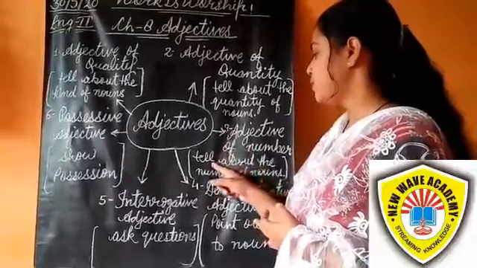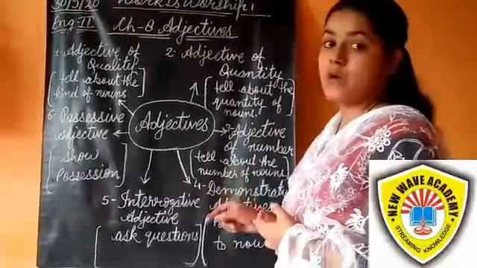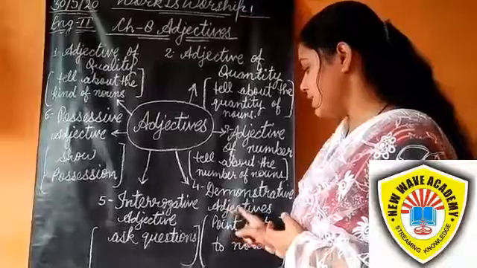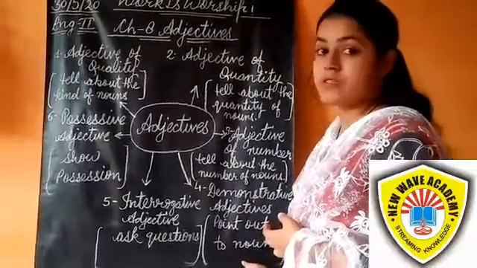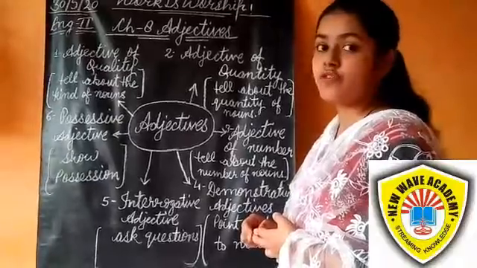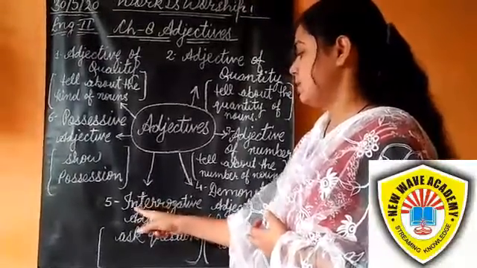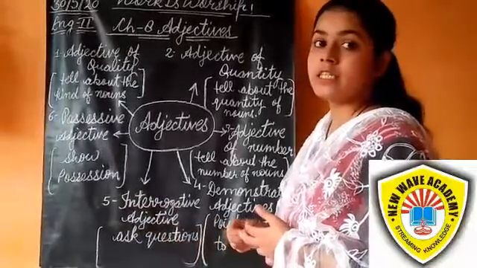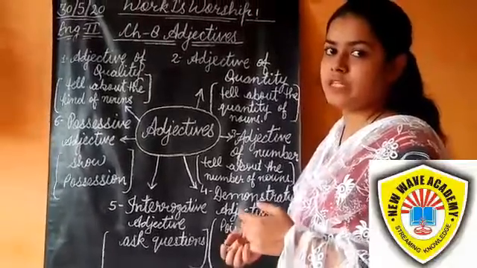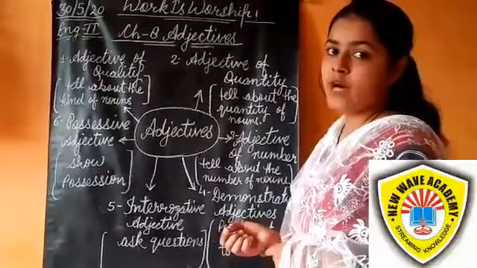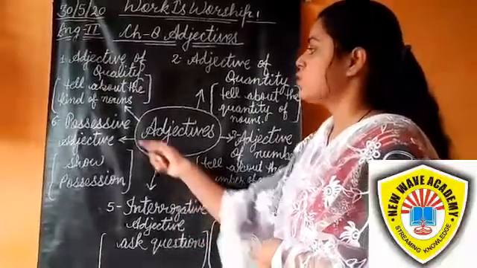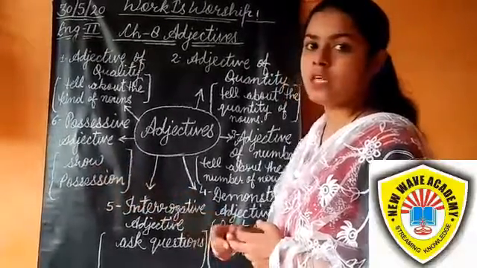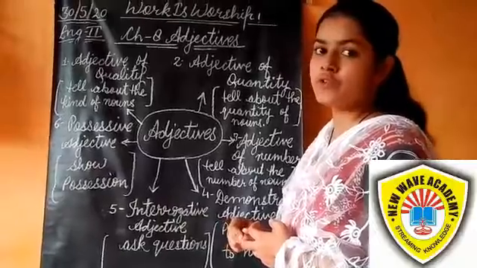Third is adjective of number, which tells about the number of a noun. It usually answers the question 'how many'. Fourth is demonstrative adjective, which points out nouns. It usually answers the question 'which one'. The fifth is interrogative adjective, which asks a question. It uses WH words: who, whom, whose, why, which, where and so on. Sixth is possessive adjective, which shows possession and ownership. It usually answers the question 'whose'.